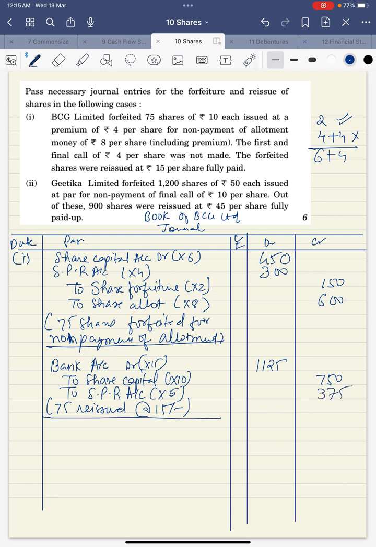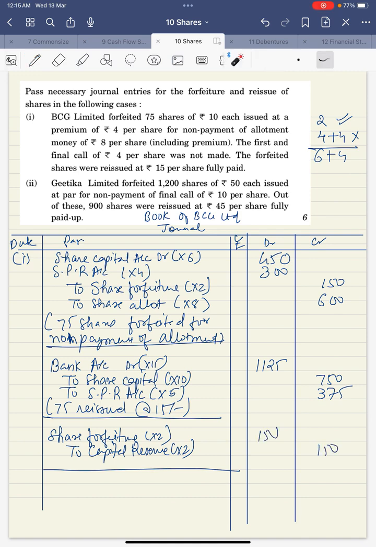No discount given. On each and every share 2 rupees discount could be given, and not a single rupee discount is given. So on each share 2 rupees is saved. So we'll transfer to capital reserve. The entry will be share forfeiture account debit into 2, to capital reserve into 2. That means 150, 150.